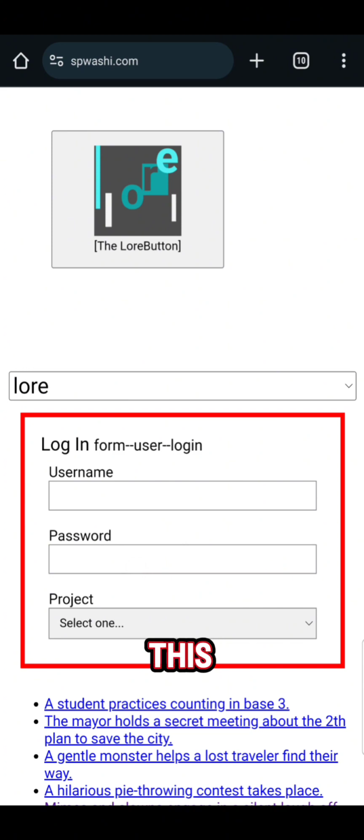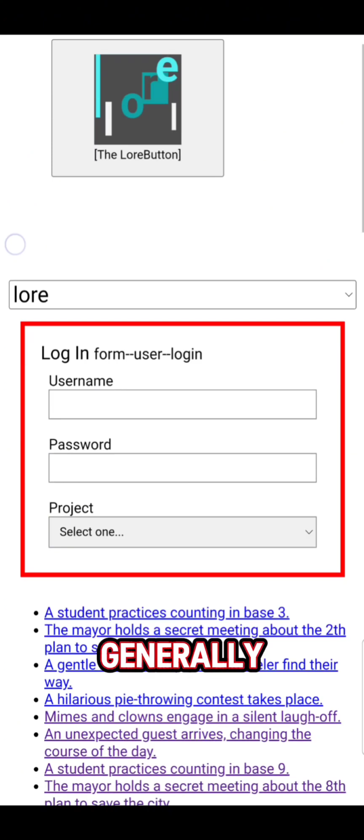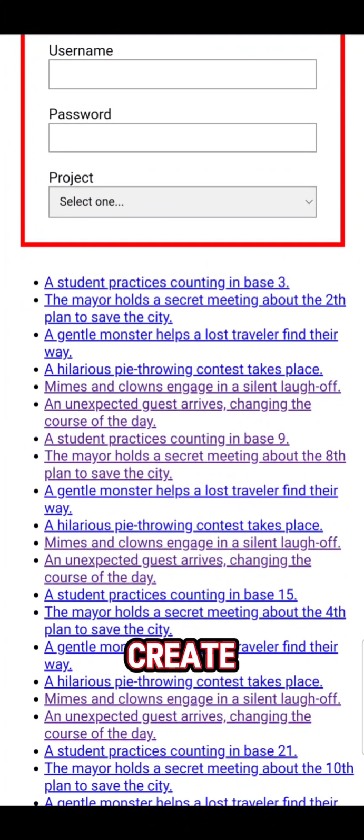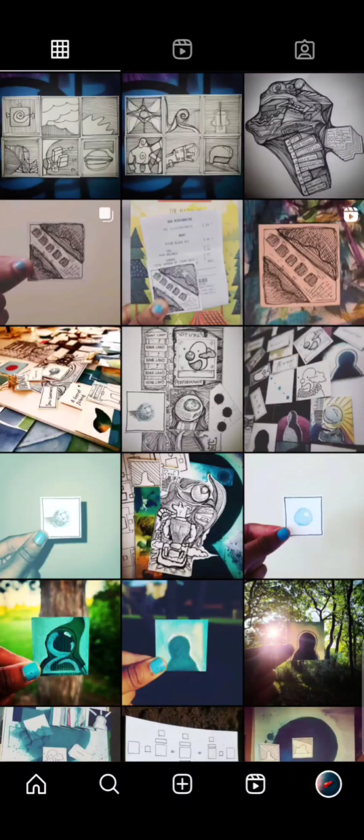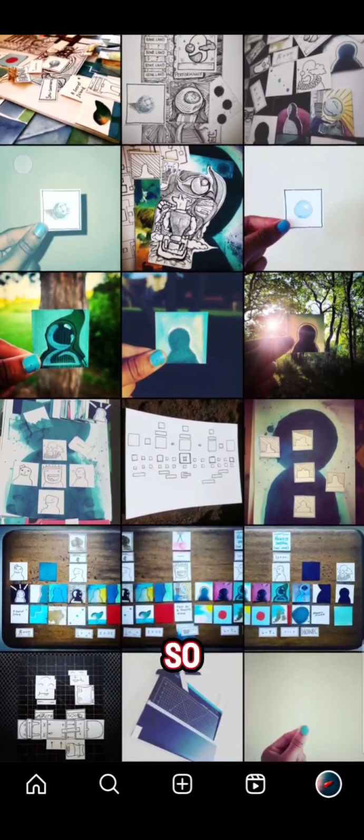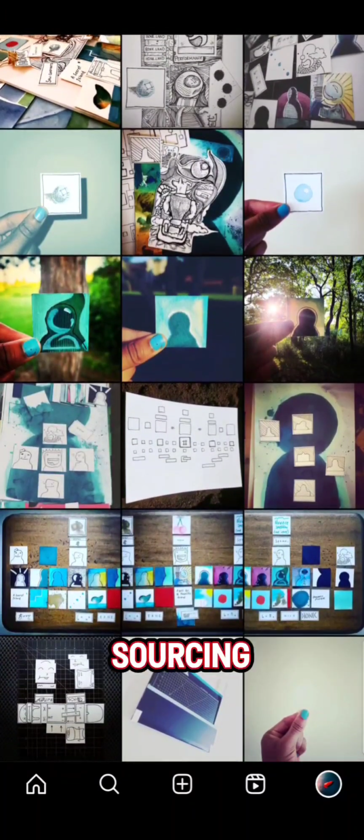You can also copy this idea. Generally, I think it'd be more meaningful if you create your own general plot structure, but really however you want to approach the space, I think is up to you as a creative. I do a lot of visual art, so that's where I'm going to be sourcing my creativity.